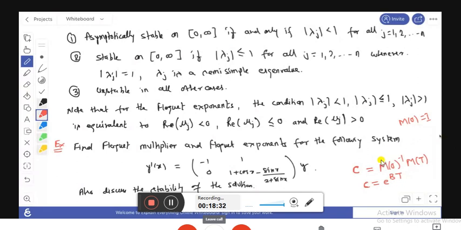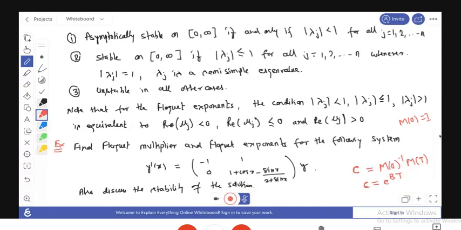And what about M inverse? So 0, and this is minus e to the power x upon 2 plus cos x, and here e to the power x, and this term is e to the power minus x minus sin x upon 2 plus cos x. Okay, so this is the inverse of the system. You know how to find the inverse of any matrix, and this is a 2 by 2 matrix. If you multiply that, this is e to the power sin x into 2 plus cos x. This is your determinant, and that's why we divide by this term here and here. Okay, so now this is your M inverse.